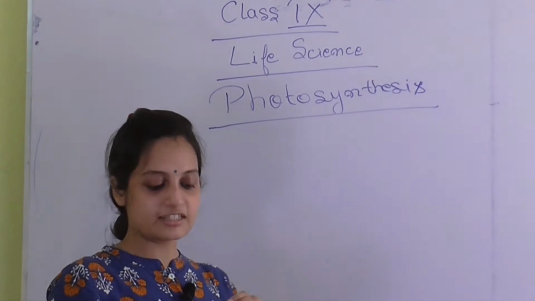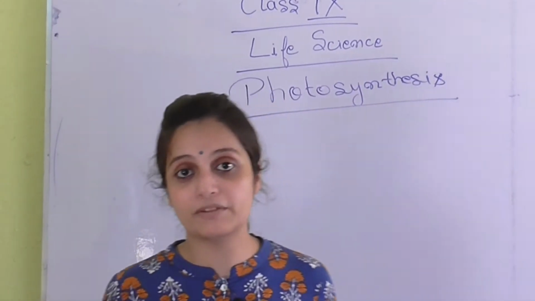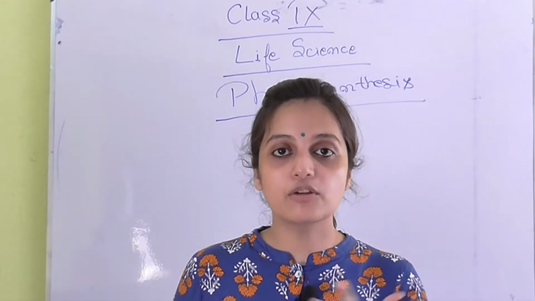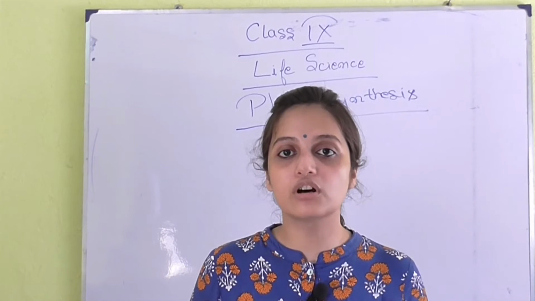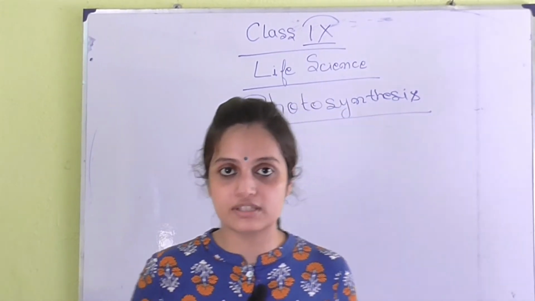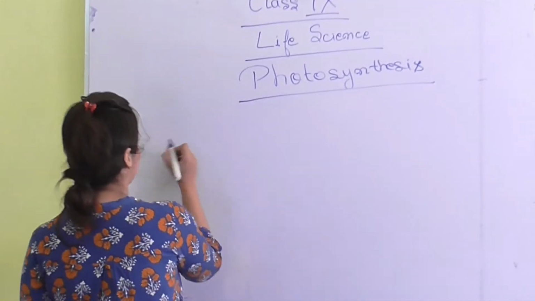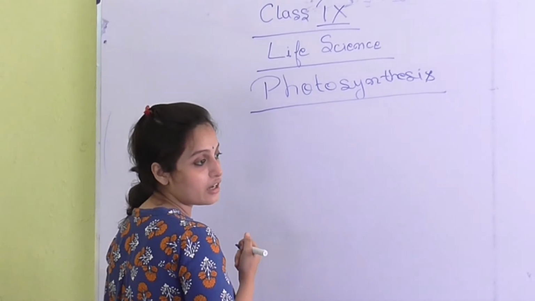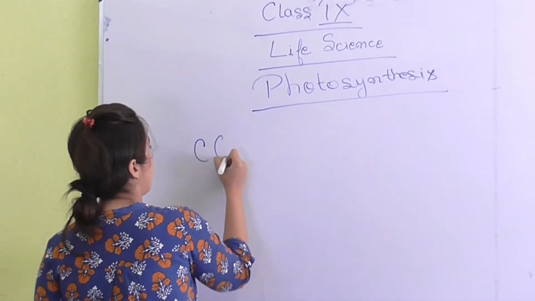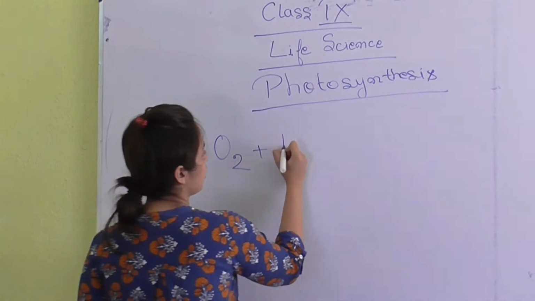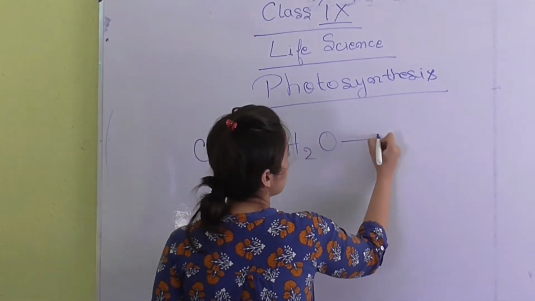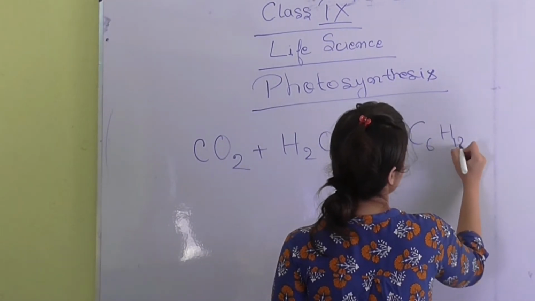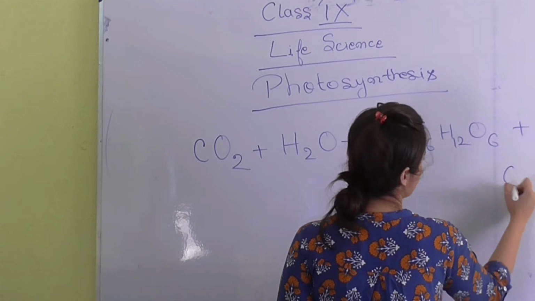What is photosynthesis? We all know, we have studied a lot before also, that the green plants, with the help of sun and water, they make the simple sugar that is there for their food, that is glucose. So we are going to write it in formula. What did the plant take from the atmosphere? They take carbon dioxide and water and make it into simple sugar, that is glucose, and give us oxygen.